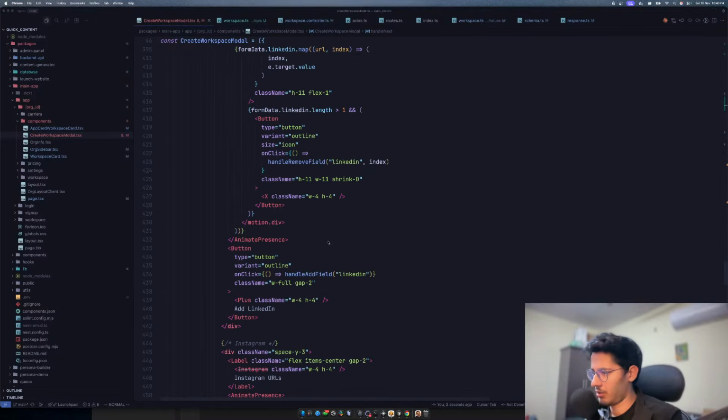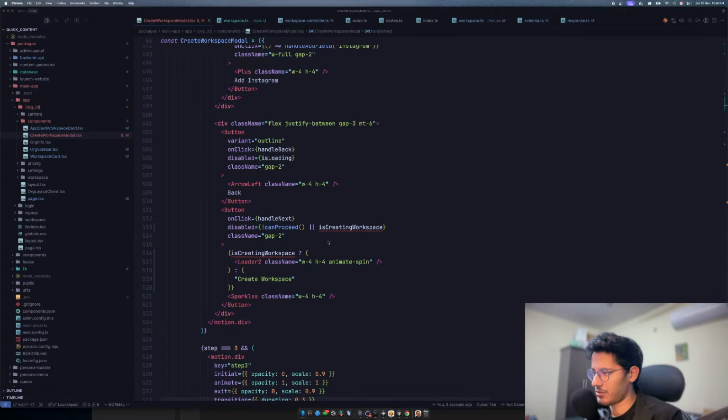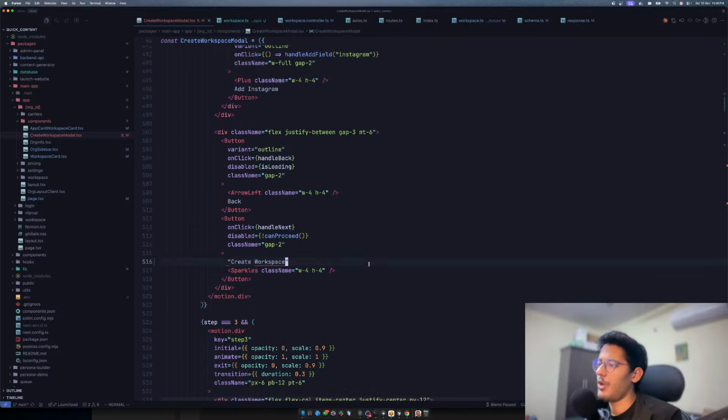Okay. Where is that button? That button's over here. So we are fine with this. And yeah, we can just get rid of this. We'll have the loading state and everything.